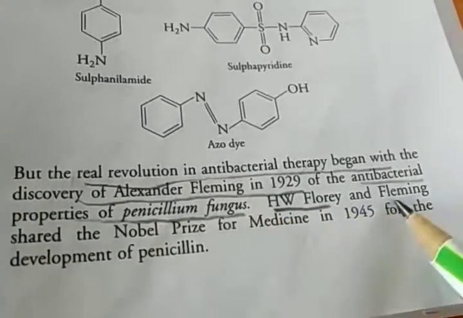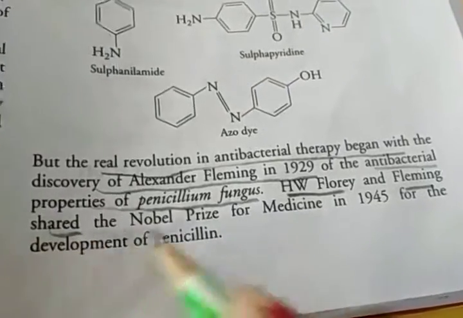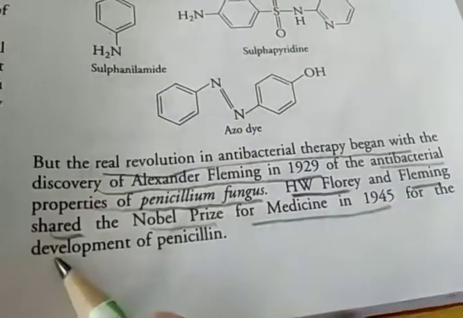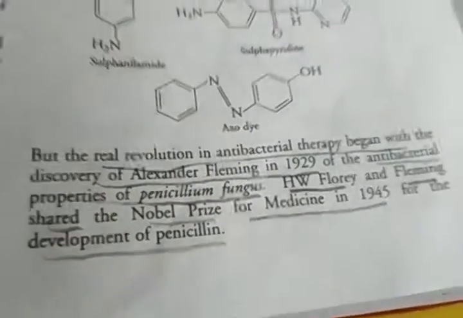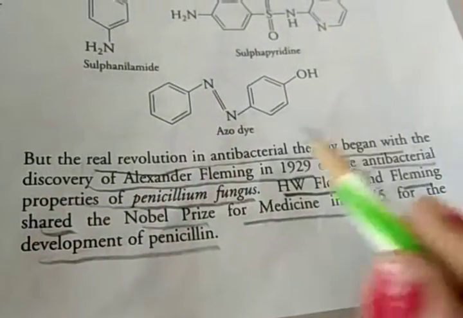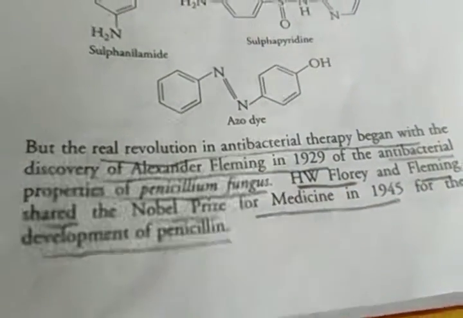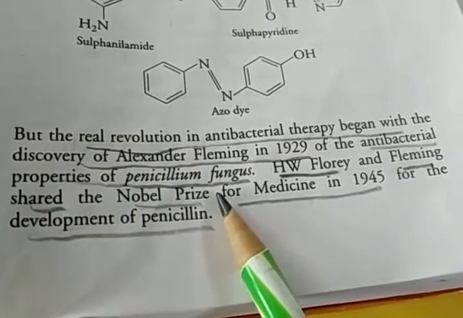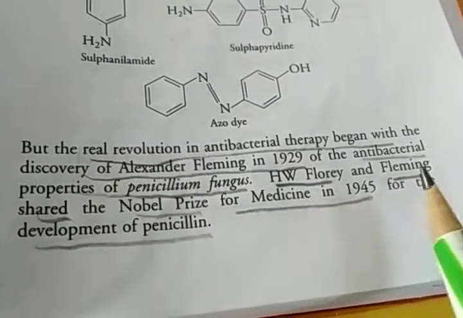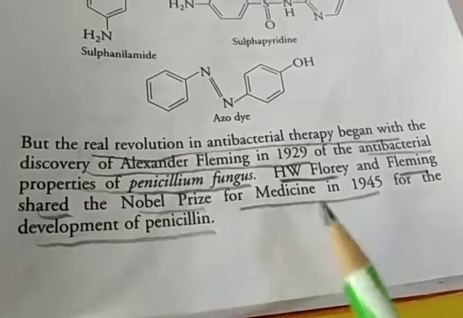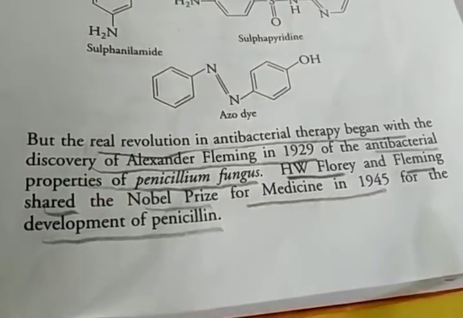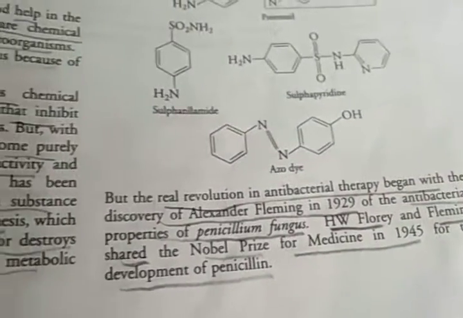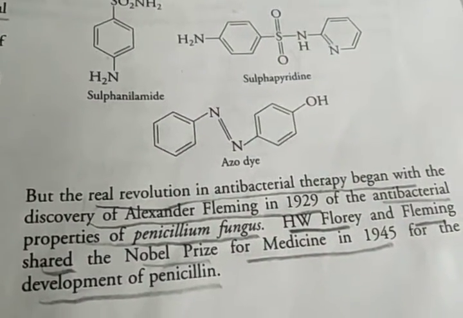H.W. Florey and Fleming shared the Nobel Prize for medicine in 1945 for the development of penicillin. So this is the history of antibiotics.